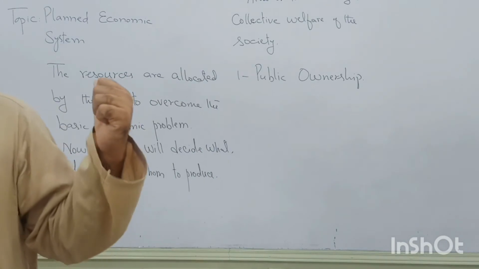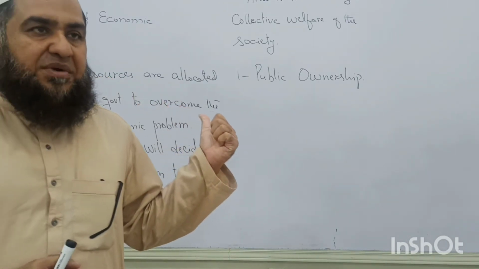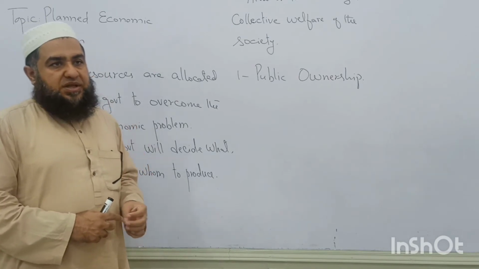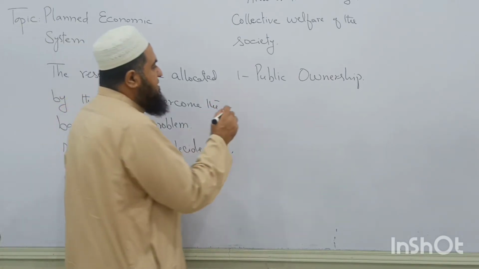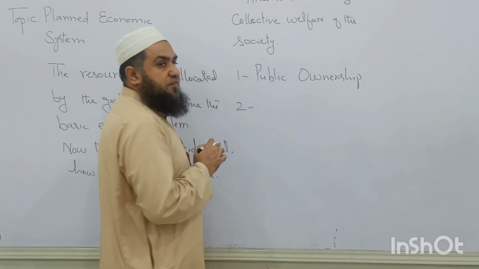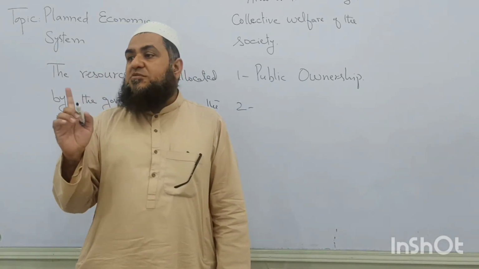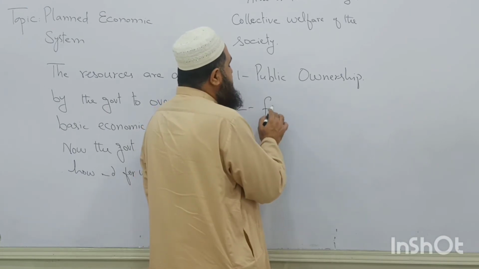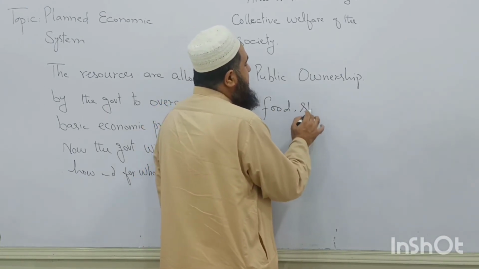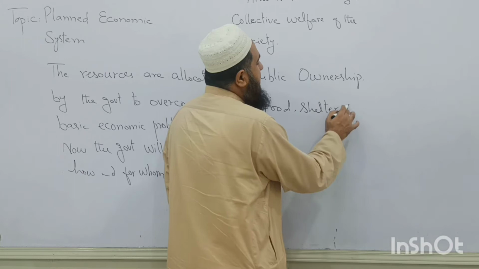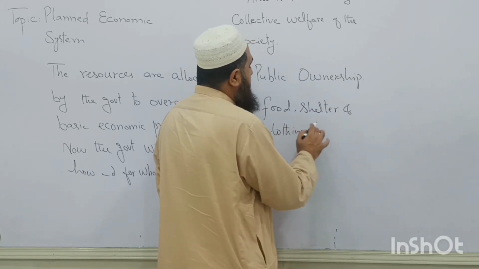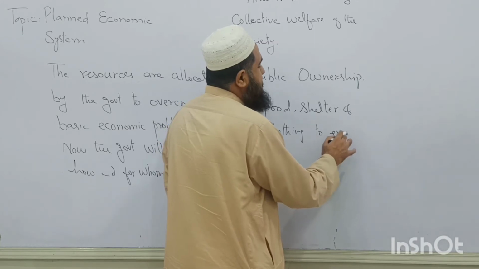So public ownership is going to be adopted by the government in order to allocate resources in the economy. What is the second thing they are going to have? Now it is the responsibility of the government to provide food, shelter and clothing to everyone.